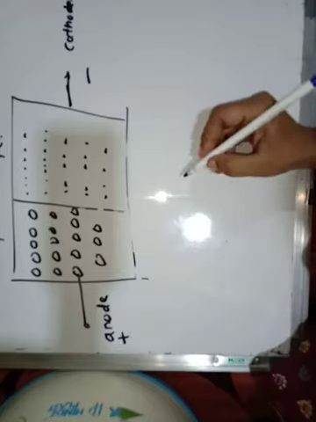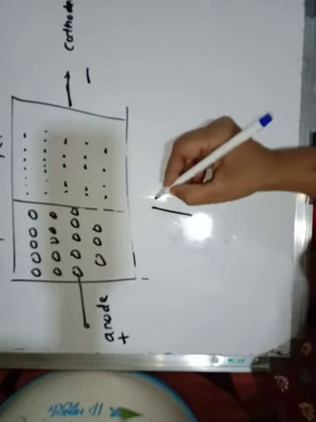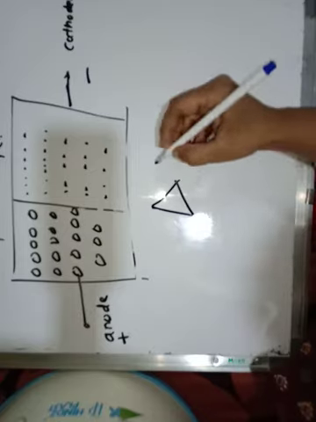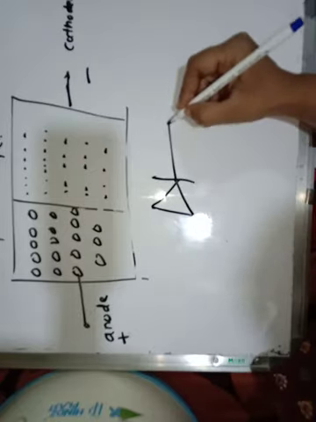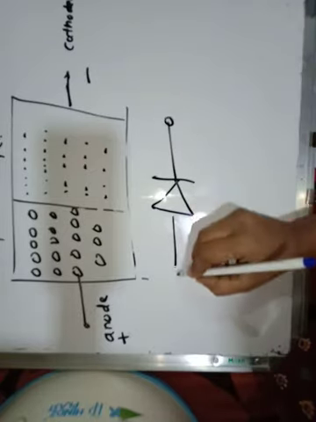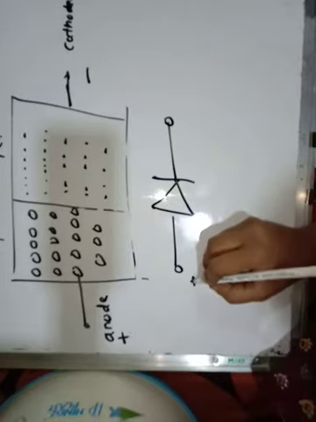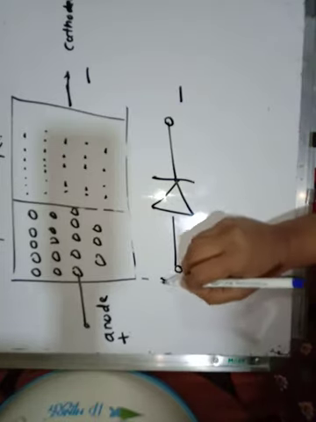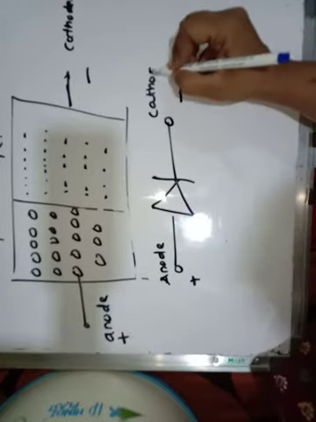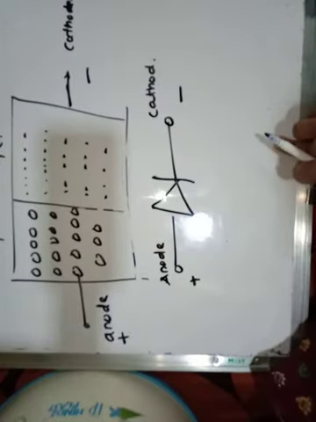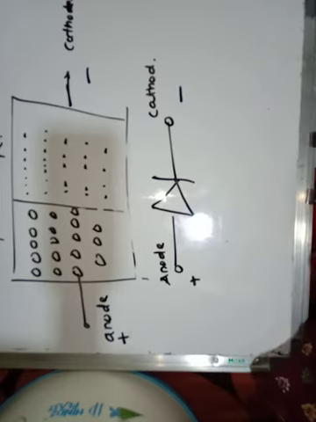Now we have the symbol of the diode. This triangle always represents the symbol of a diode. So this is plus and this is minus, meaning this is the anode and this is the cathode. Now, in this case, we will see the barrier potential.